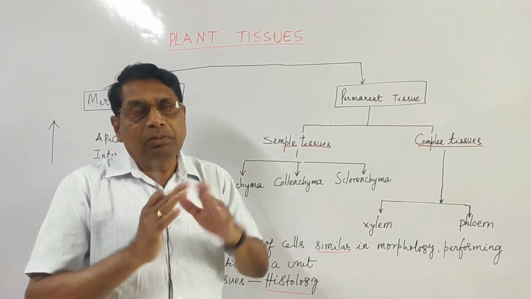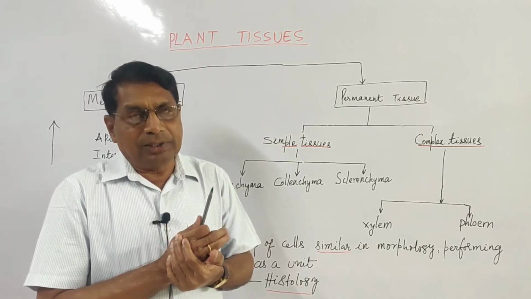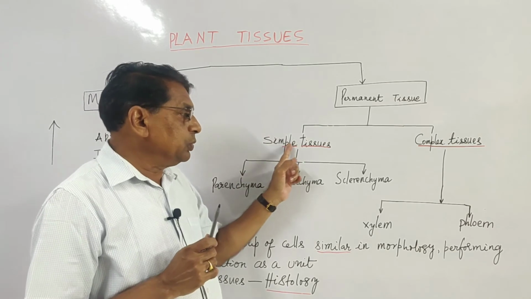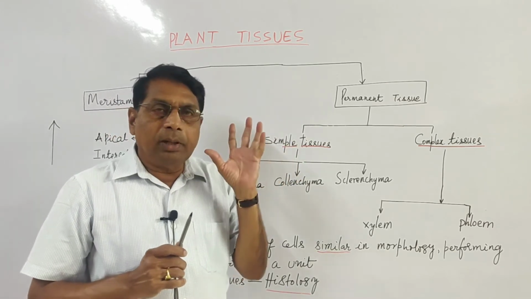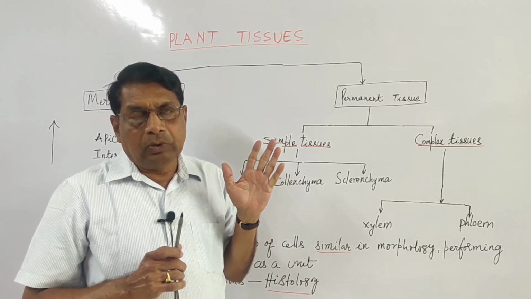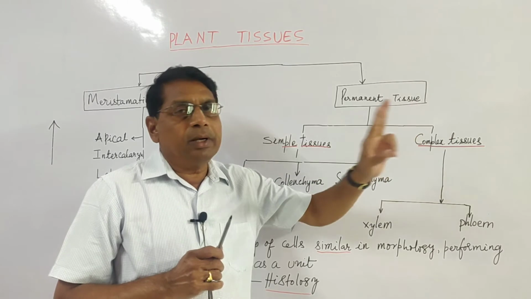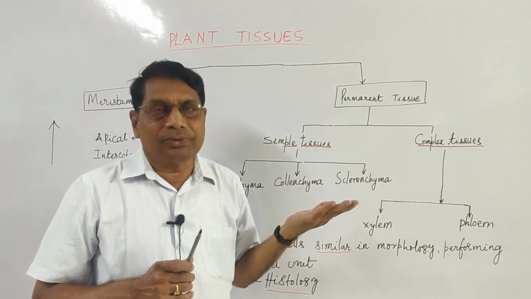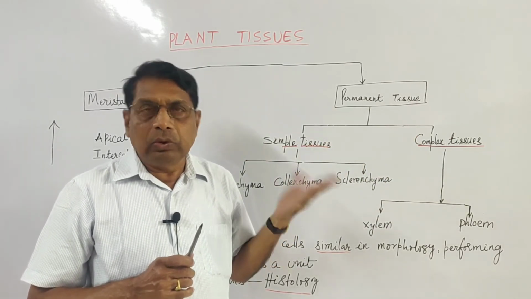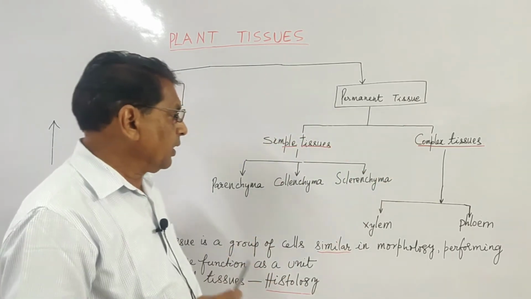Function is same, but morphologically they will be different, dissimilar.